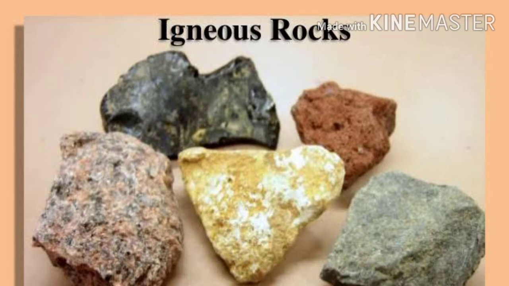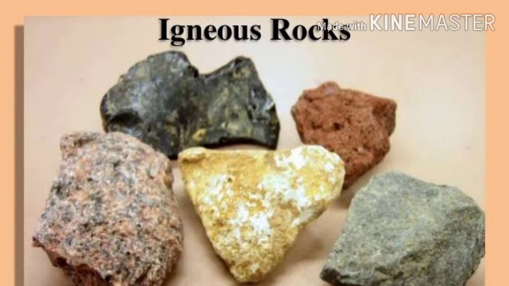This type of rock, when it becomes solid and hard, the rock will be formed. This type of rock, or the rock formed inside the crust, is called the intrusive igneous rocks. When the magma comes outside the crust, it will cool and solidify in a fast way. And this type of rock is called the extrusive igneous rocks.